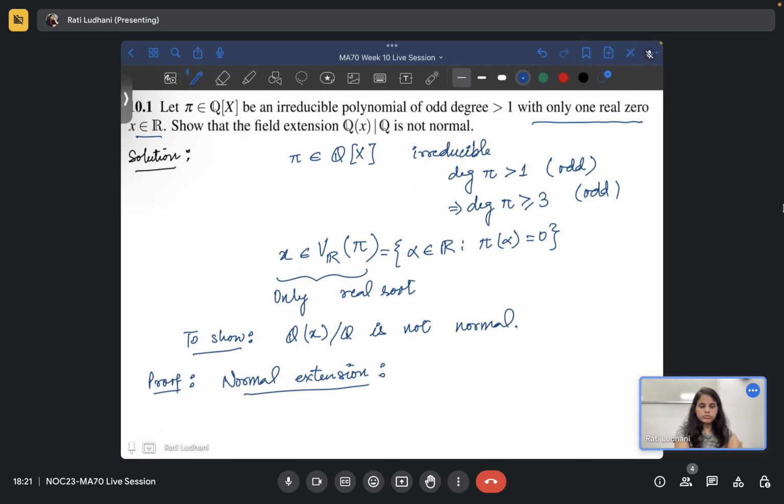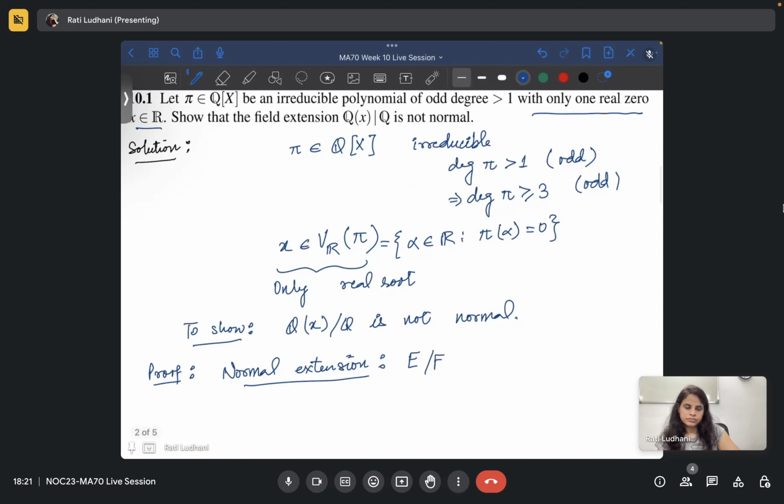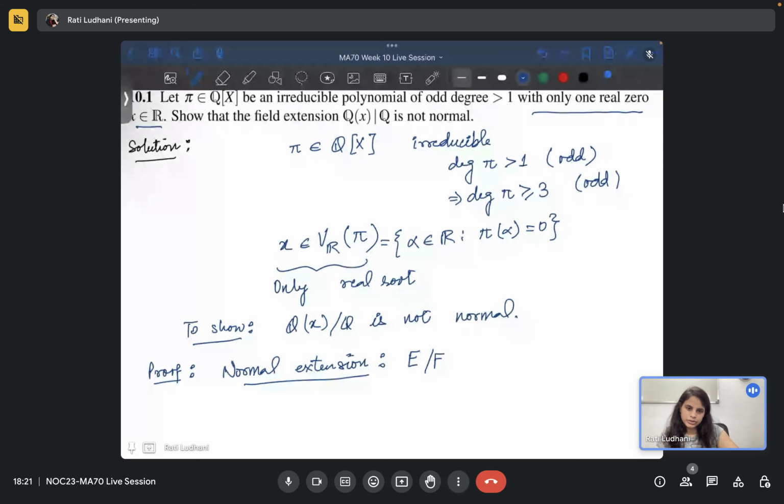So if you consider some general E over F, any polynomial from Q[x] must split in Q(x). So you are saying you consider any polynomial, it will split. Yes. You are saying a more general thing, that is Galois extension, that definition you are saying.